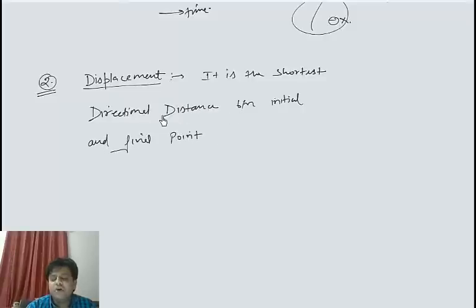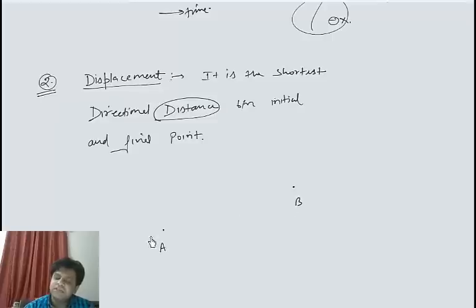Some of the people may object to my writing distance in this definition, but I think that this language makes a student understand the definition in an easier and a better manner. That's why I've used this word distance.